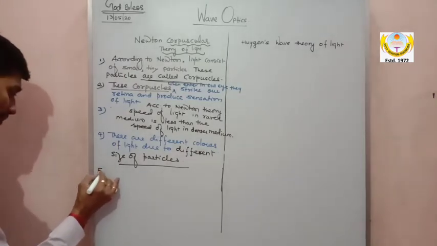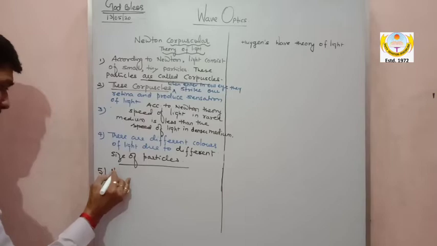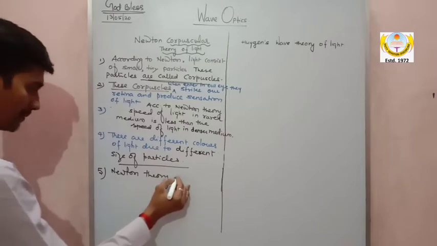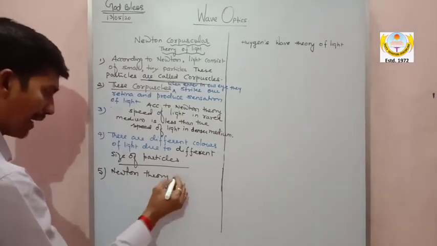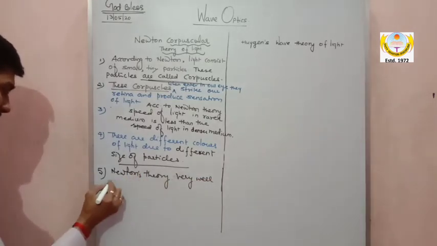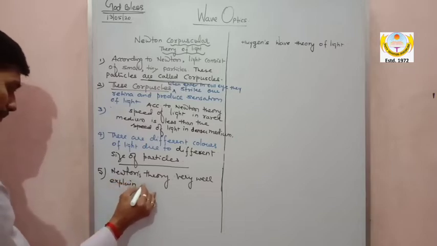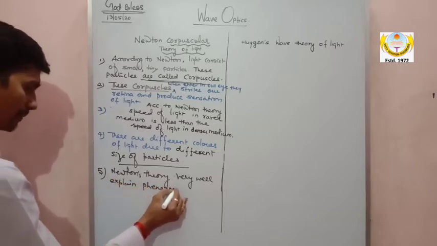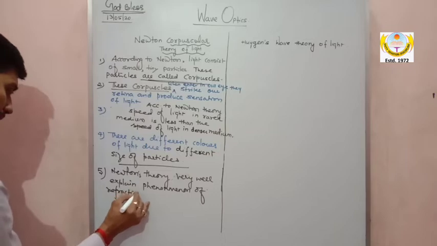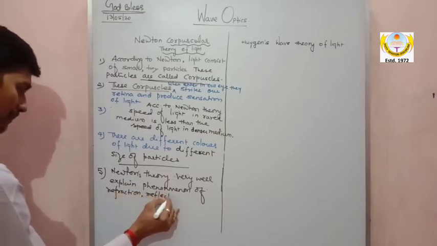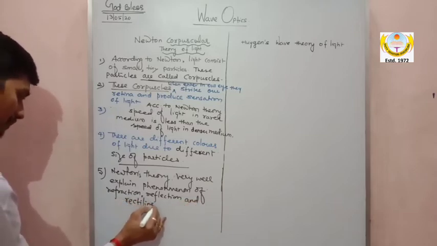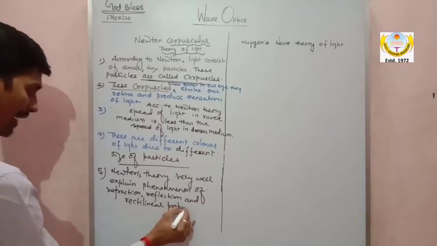Fifth point, my dear: Newton's theory very well explained the phenomenon of reflection and rectilinear propagation of light.